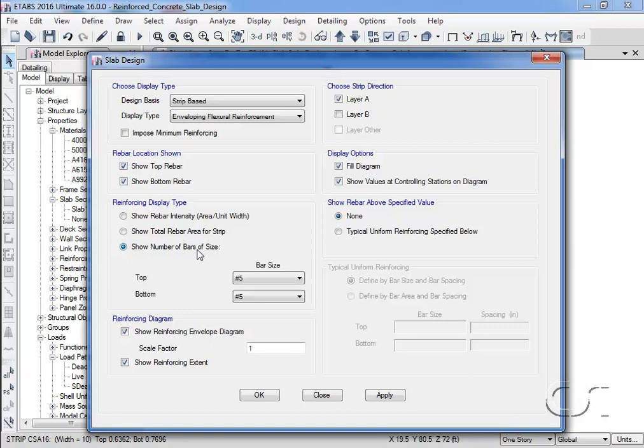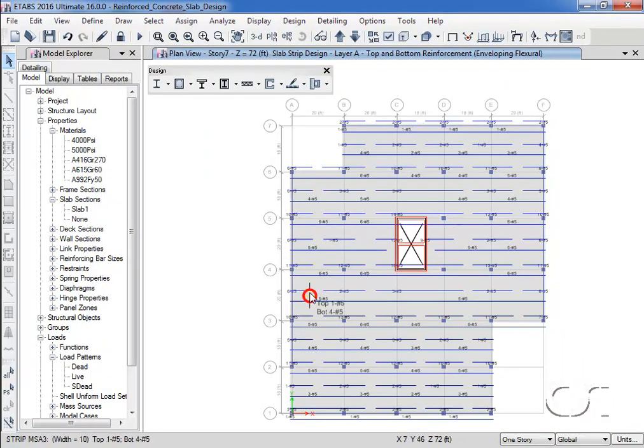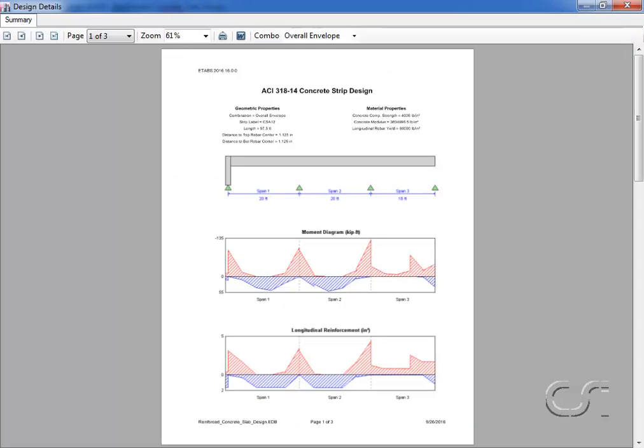We can switch off the enveloping and show only the rebar required above typical if desired. If we right-click on a design strip, design details for the strip are displayed.